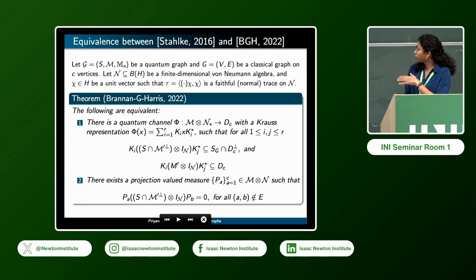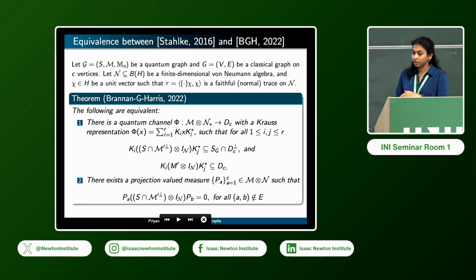And then there are two paths to it based on the synchronicity condition. And then this is exactly equivalent to the previous definition that I had. So one is Stalky's homomorphisms, and the other ones come from the winning strategies of the quantum to classical graph homomorphism game.